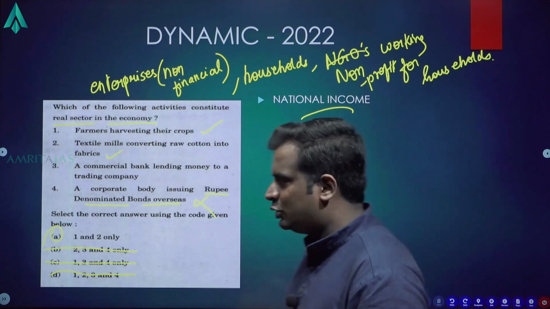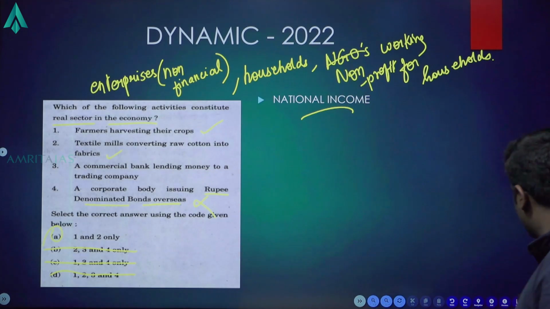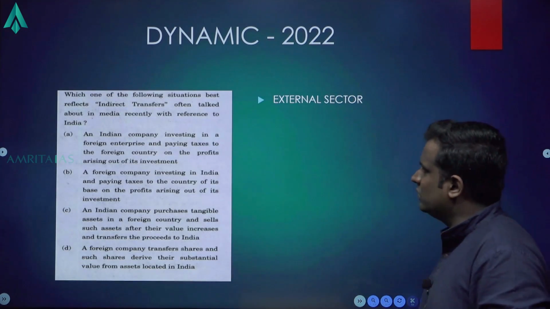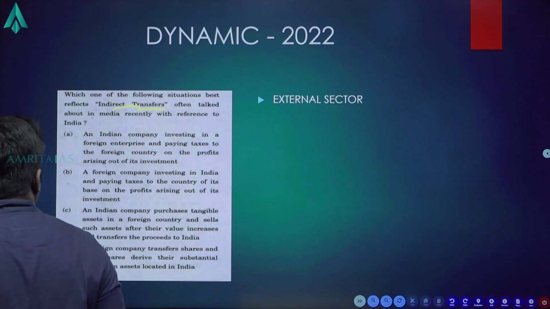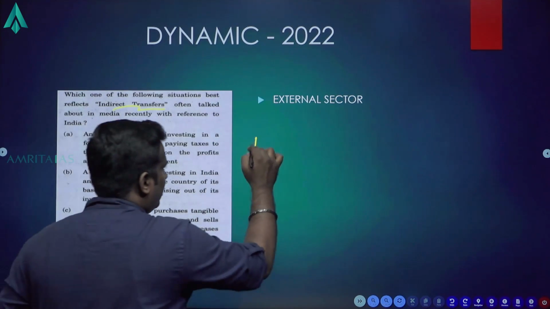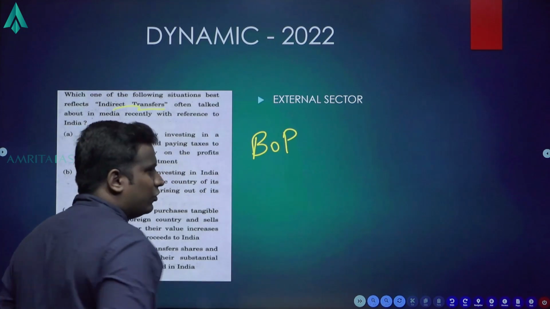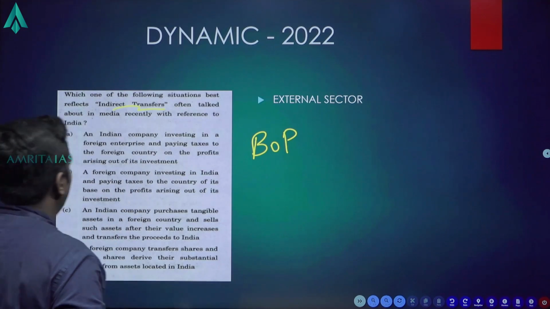Okay, I'll show it to you next. So this was on national income. You look at the next dynamic question, which is on the external sector. It talks about indirect transfers. Okay, transfer, you would have learnt about it in balance of payments.